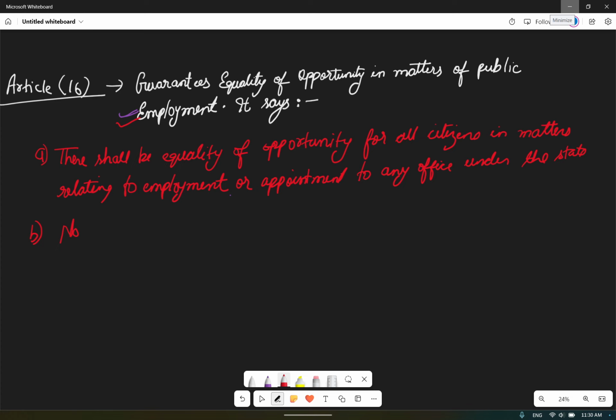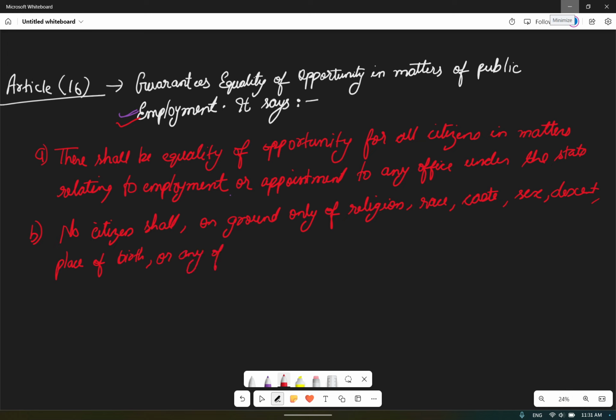So no citizen shall on grounds only of religion, race, caste, sex, descent, place of birth, or any of them be ineligible for any employment.